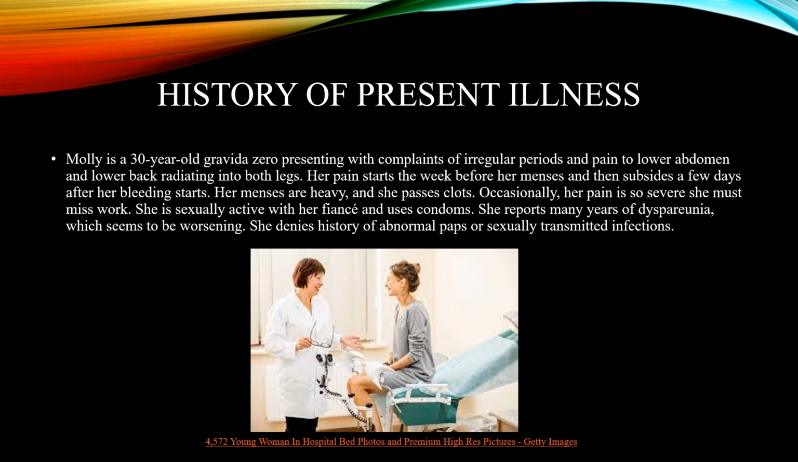Her pain starts a week before her menses and then subsides a few days after her bleeding begins. Her menses are heavy and she passes clots. Occasionally her pain is so severe that she must miss work. She is sexually active with her fiancé and uses condoms. She reports many years of dyspareunia, which seems to be worsening. She denies history of abnormal PAPs or STIs.